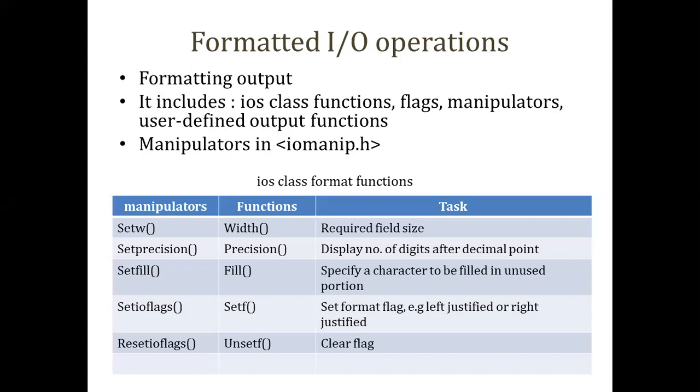It includes some IO classes and functions, some flags, some manipulators, and some user defined output functions. Manipulators is a term we have not seen before. The file pointer is another term that will be introduced. We will have different manipulators with the help of iomanip.h.